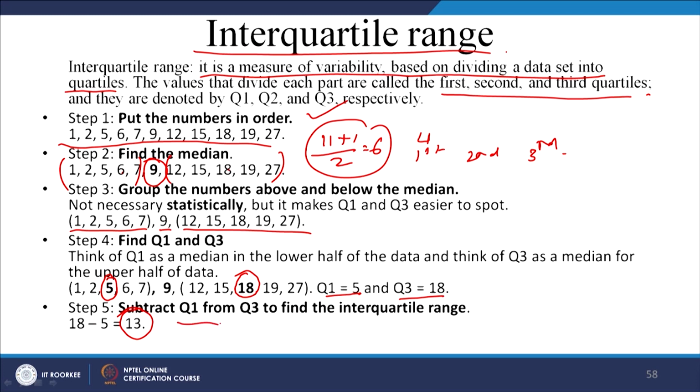So, in real life what does this number mean? It tells you the difference in, maybe, the sales between the third quarter and the first quarter. If this sales difference is very high, then either there is a seasonality factor, or there is some change in consumer behavior, or some technology that has come up in the market, maybe a new substitute that has emerged and changed the entire sales process. Something has happened in the market, and now research has to be done on the reason why there is so much variability. Okay.